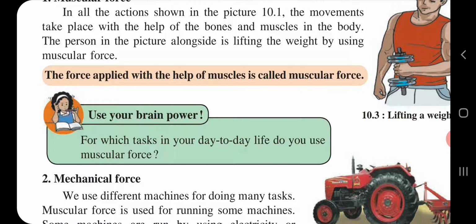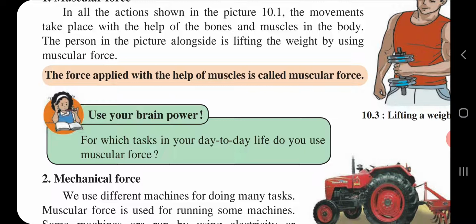The machines that run on muscular force are, listen properly children: bicycle, second one hand cart, third one boat, next one cycle rickshaw, next stretching of a spring, ball pen, vegetable chopper.